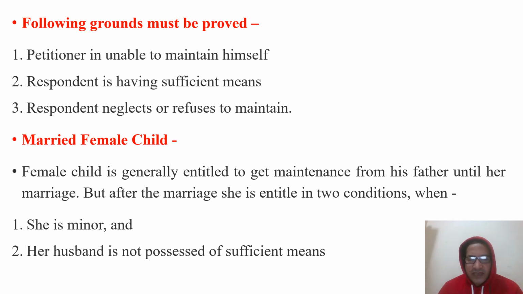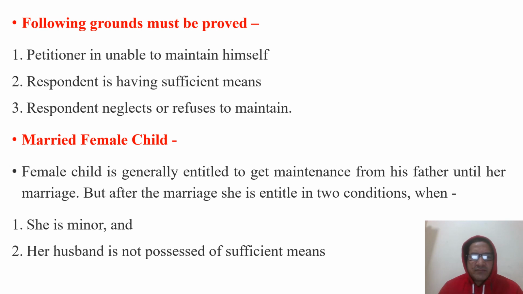These points must be proved by the petitioner: that the petitioner is unable to maintain himself, the respondent has sufficient means, and we asked the respondent to maintain him, but he has refused.